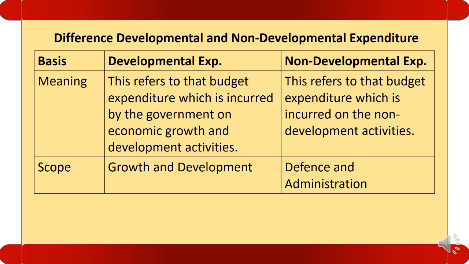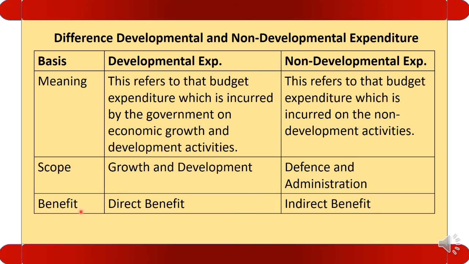Next is benefit. Direct benefit the government will get out of development expenditure. From the non-development expenditure, indirect benefit the government is getting. Listen here, development expenditure and non-development expenditure are also called developmental and non-developmental. Both are the same thing.